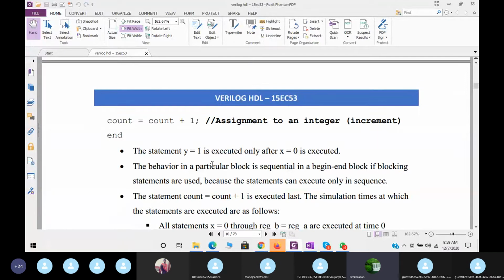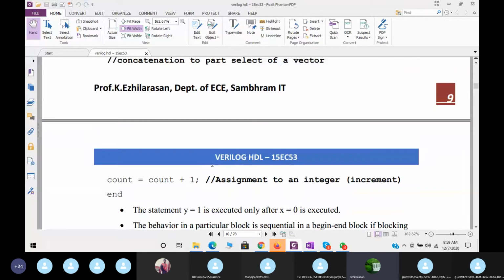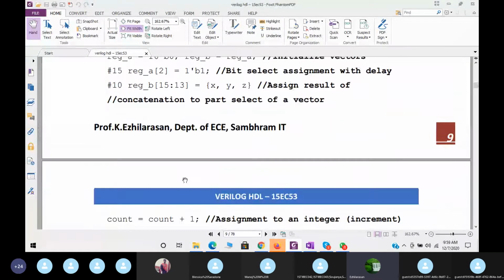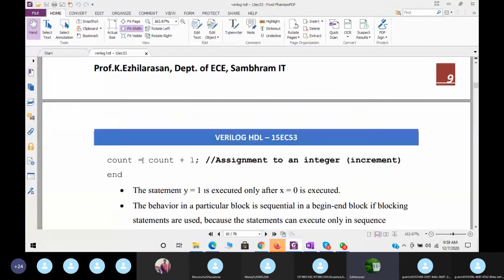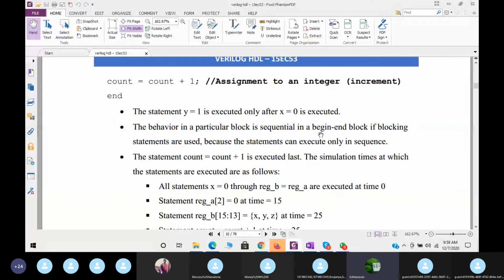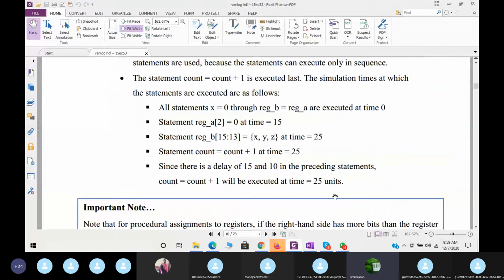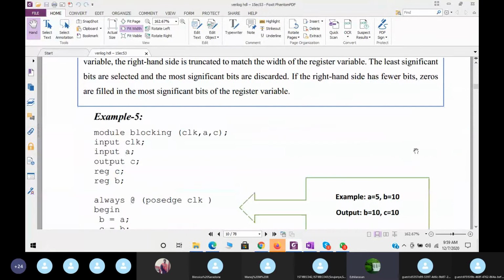Count is equal to 1. We will get it. The counter will not repeatedly count. Why? Because here we used the initial block, not an always block. So this is what increments, and that is what will be executed here. This we already explained in the previous classes.